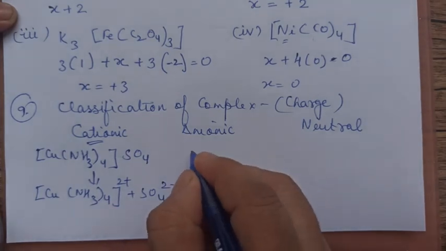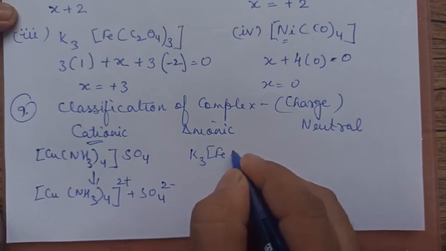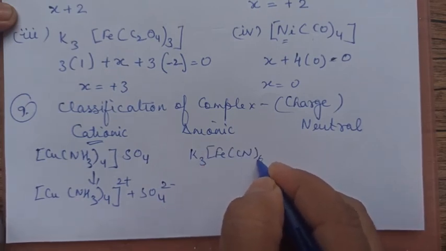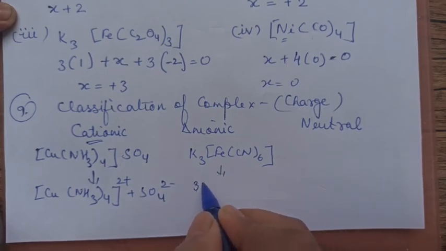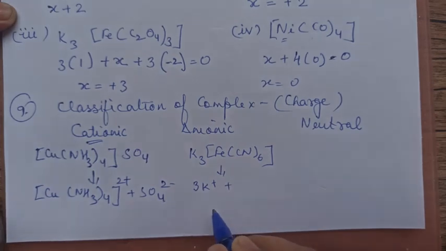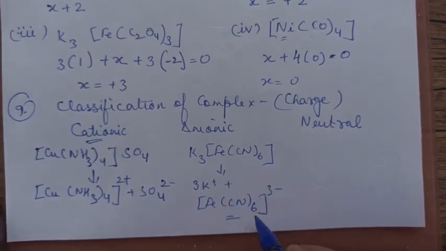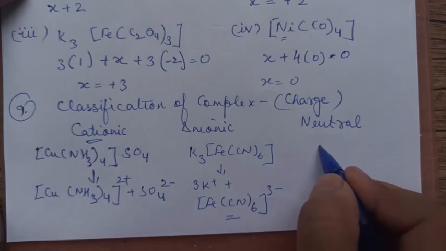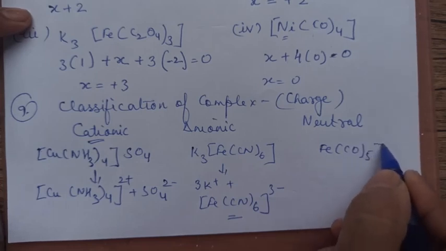Suppose I take that previous example only, K3[Fe(CN)6]. How will you ionize this? This will ionize as 3 potassium ions plus 1 [Fe(CN)6]3-. This sphere is coming as a negative ion, so it is an anionic complex. Suppose I take another example, [Fe(CO)5] in the bracket.